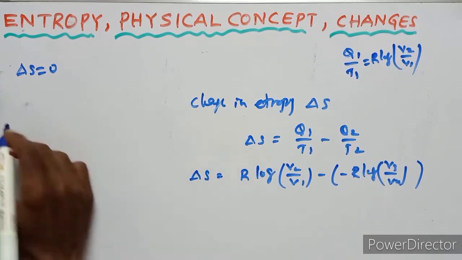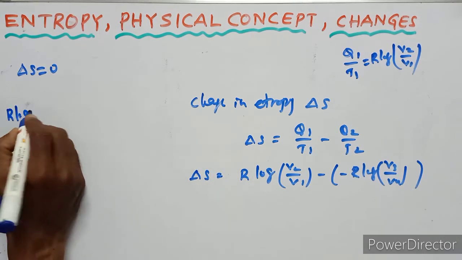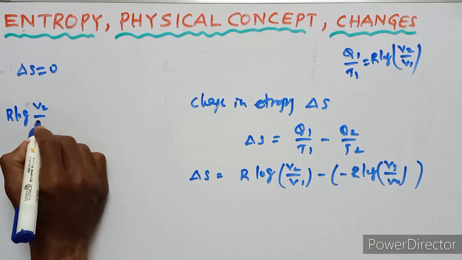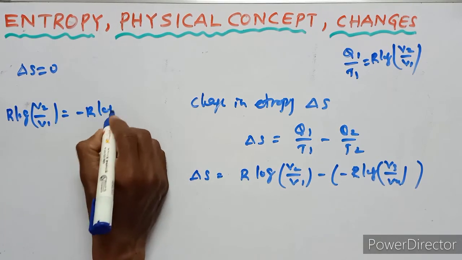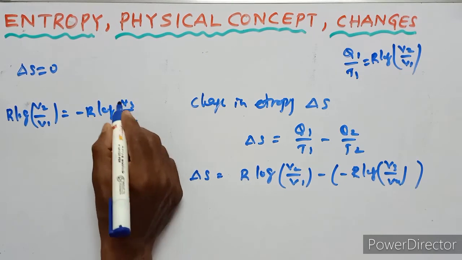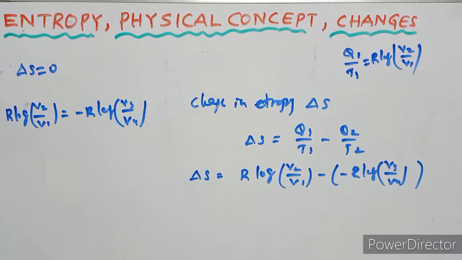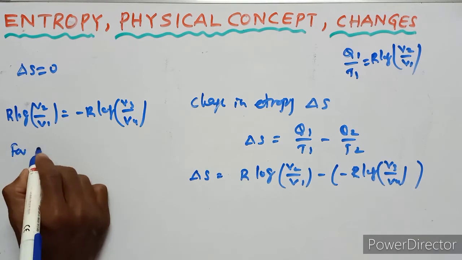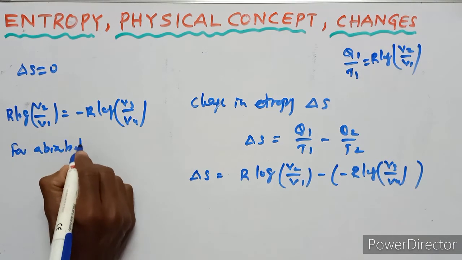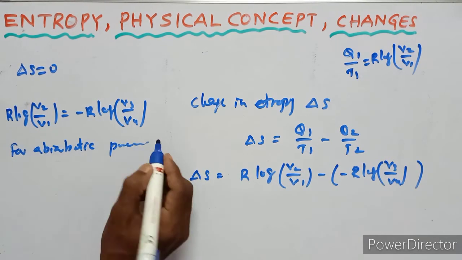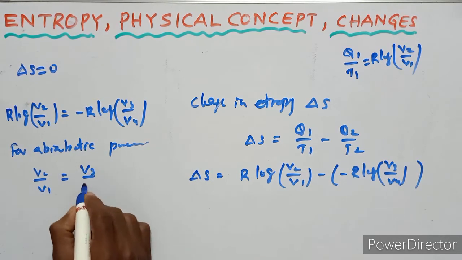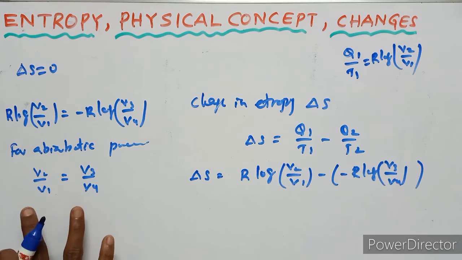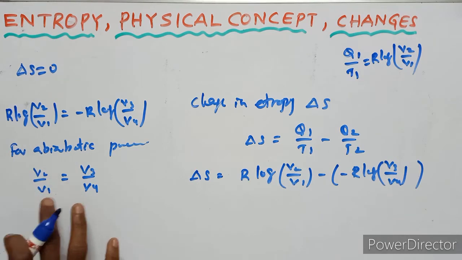Then this equation can be written as R log of V2 upon V1 is equal to minus R log of V3 upon V4. For the adiabatic process in the Carnot engine, V2 upon V1 equals V3 upon V4.